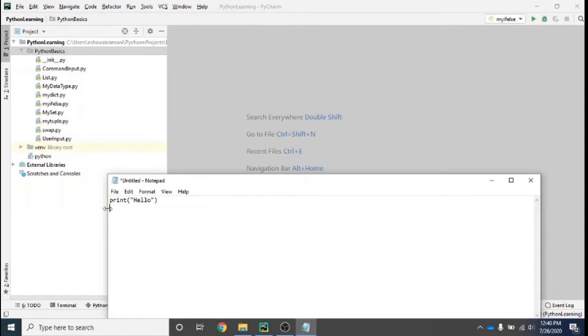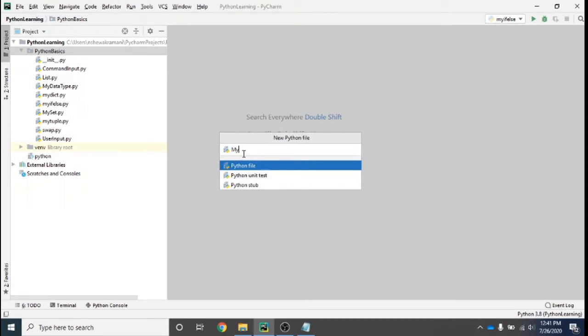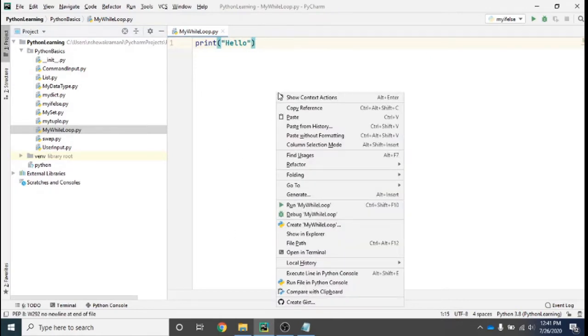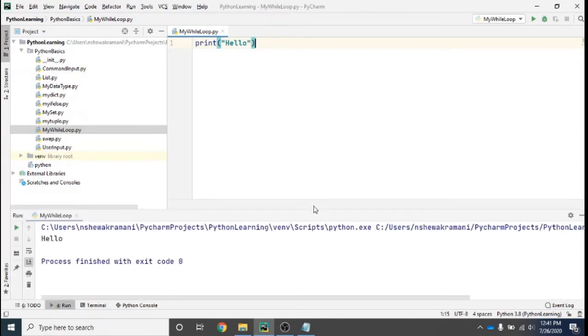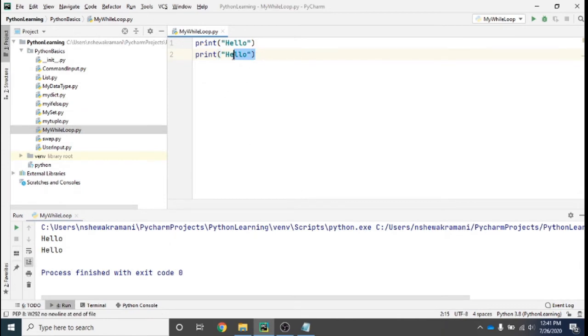Okay, so I will do a right click and I will create a new file. Python file, and here I will give it the name while loop. Okay, so this is the name I have given for the Python file. Right, so as I was telling you, I can write just something like print and then hello. Okay, and after that if I do a right click on PyCharm and run my while loop, it will give me hello. And if I have to print it twice, the first way which I have told you, is that I will just copy it, paste it and then run it again. Okay, but this is what we don't want.